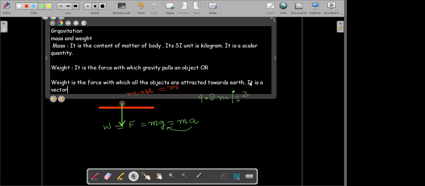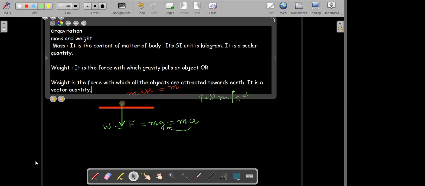Sir, even mass also becomes a variable under relativistic conditions. So it is only under the relativistic condition that the mass becomes a variable. Otherwise, the mass is not a variable. So here, weight is the force with which all the objects are attracted towards the earth. It is a vector quantity and it is measured in Newton. The SI unit of the weight is Newton.